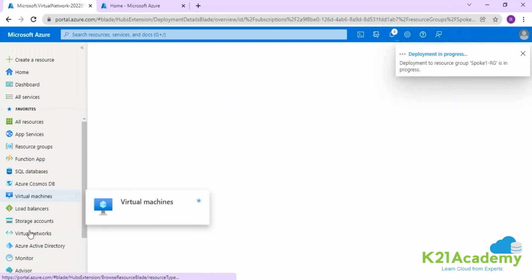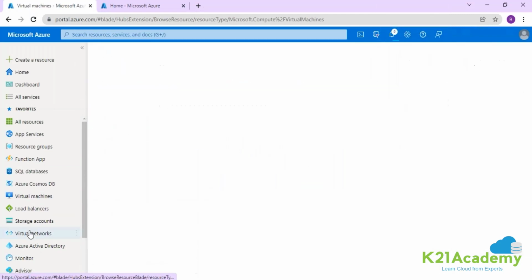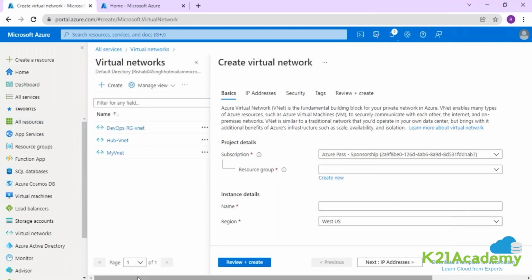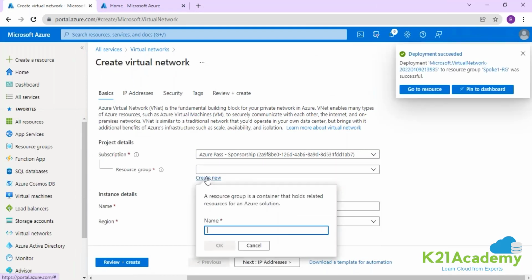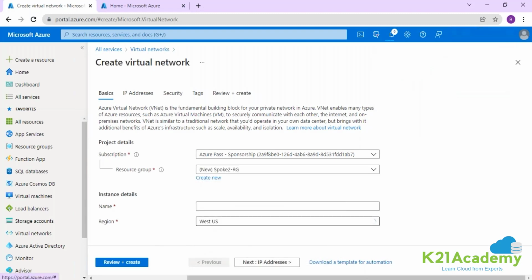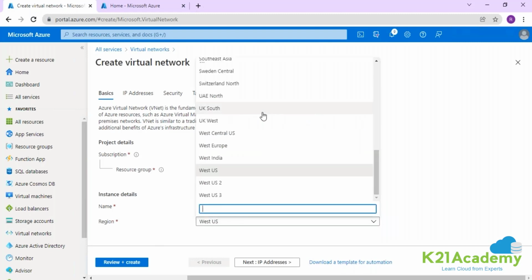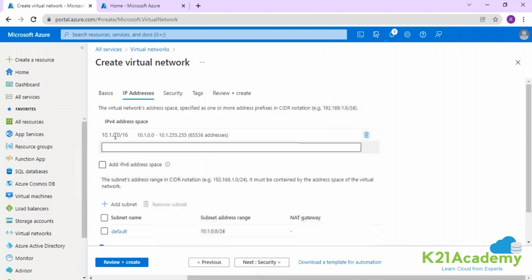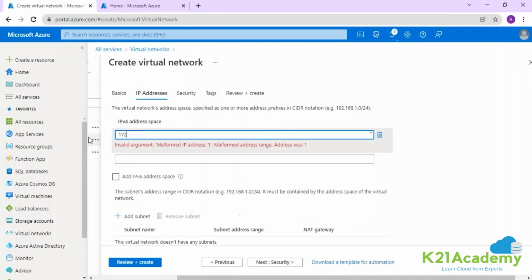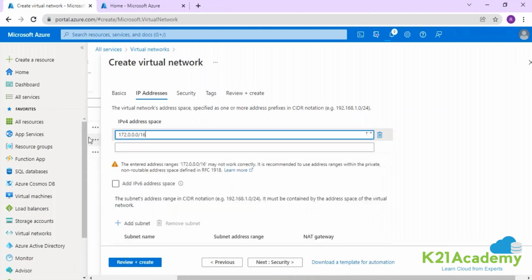Similarly, going into this virtual network, I'll be creating it in Southeast Asia. I'll put spoke two RG, and this is your spoke two VNet. I'll keep it in Southeast Asia, with the range 172.0.0.0/16.